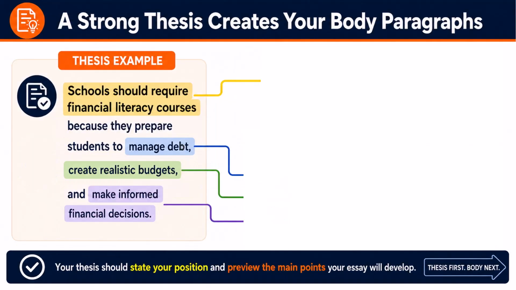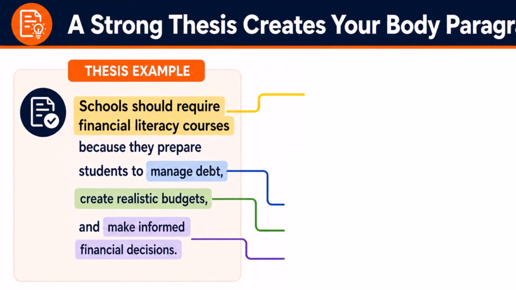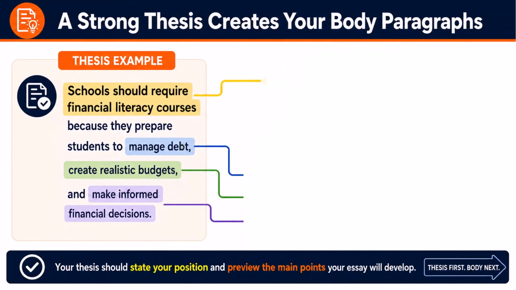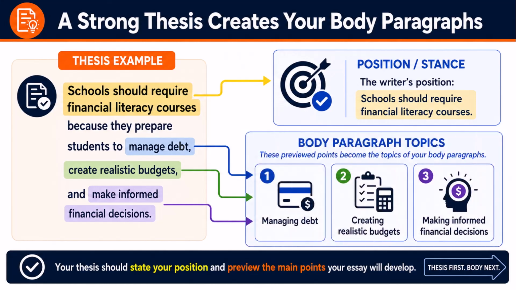For example, consider this thesis. Schools should require financial literacy courses because they prepare students to manage debt, create realistic budgets, and make informed financial decisions. As you see, this thesis clearly states the writer's position or stance on the topic of financial literacy courses. Then it previews 3 supporting points. Those 3 points then become the topics of your body paragraphs.